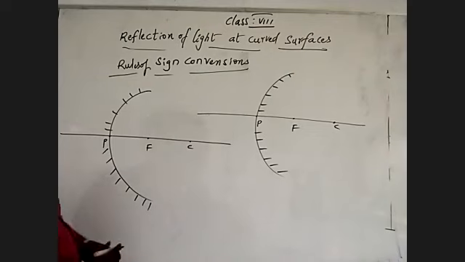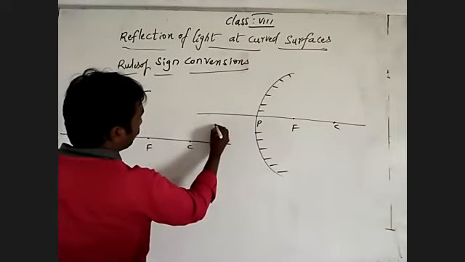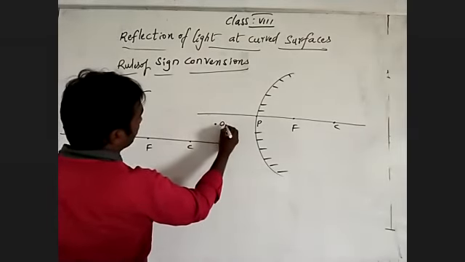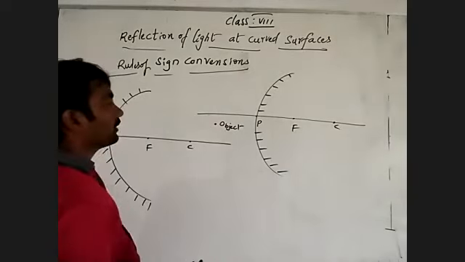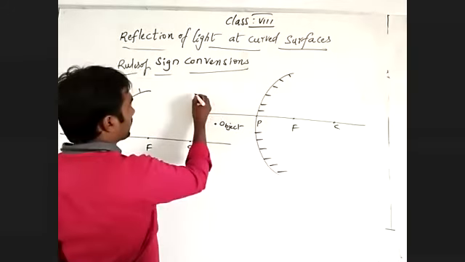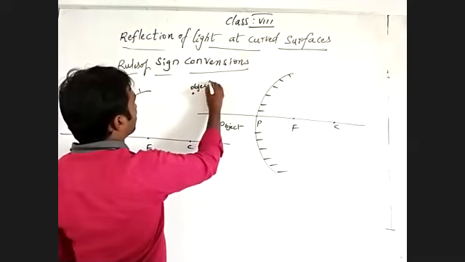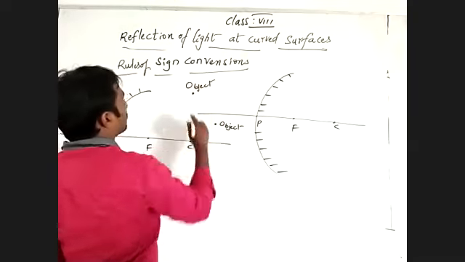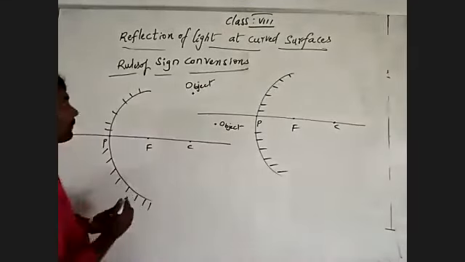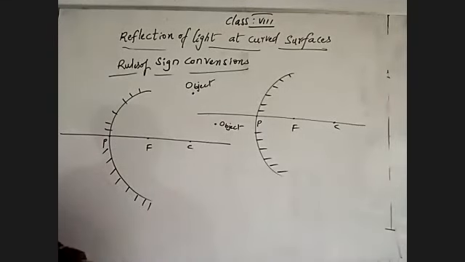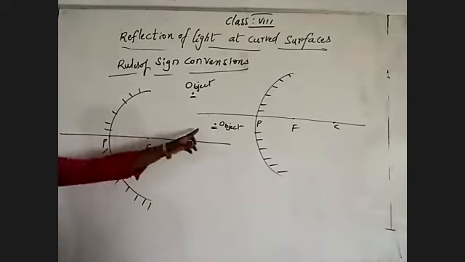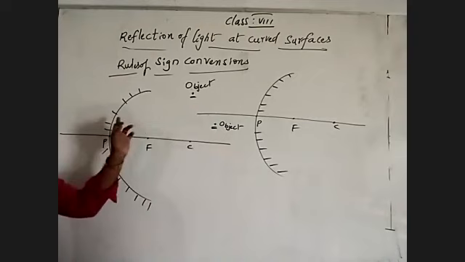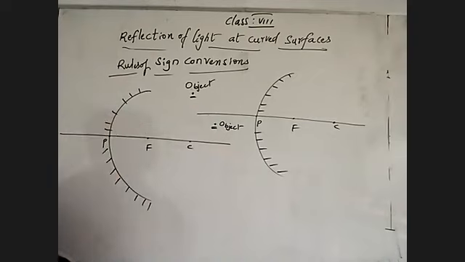See, the object is always placed in front of the reflecting surface. Suppose this is an object, and I'm showing the object here as well. This is what I'm considering as the object. The object is shown by O. Understand? This object for this, that object for that. Do you have any doubt?